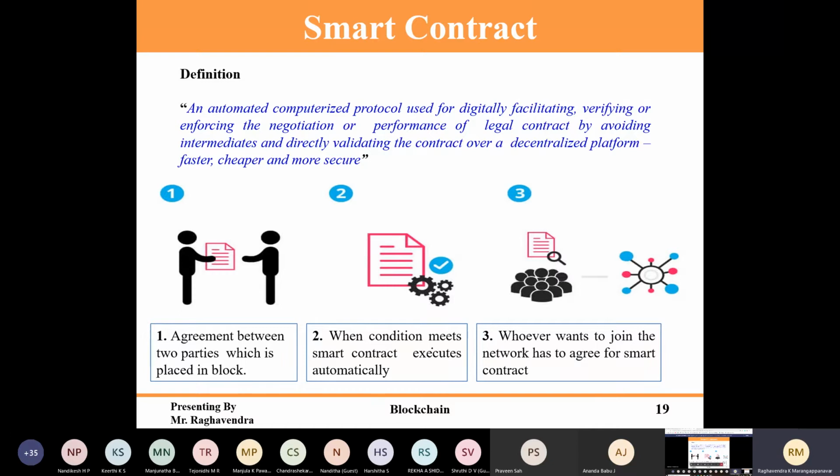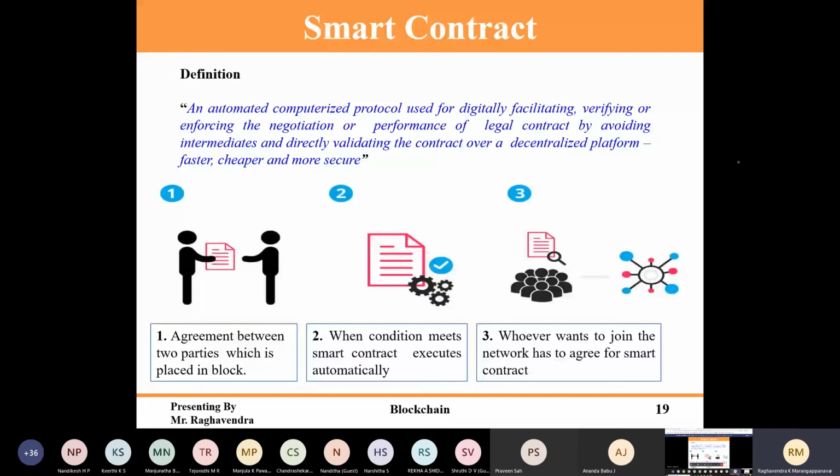Smart contracts are nothing but a set of code. Whoever wants to join the network has to accept the smart contract and then join. Usually the genesis block will have this smart contract, because before creating the network they have to deploy the smart contracts. Again, this will be inside a block. Please try to understand, this will be inside a block.